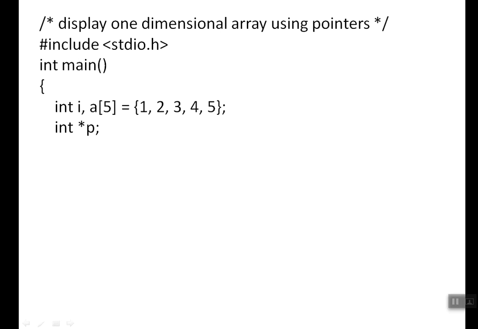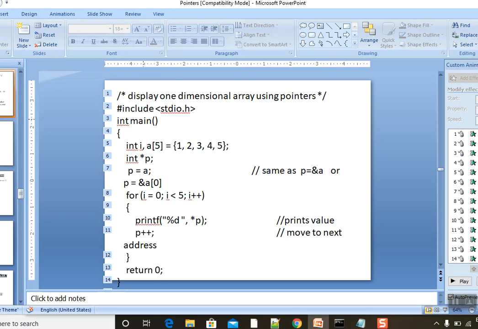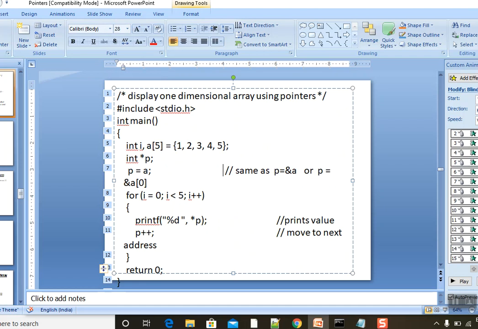Okay. Alright. Okay. And now I'm giving p equal to, excuse me, the formatting got changed.